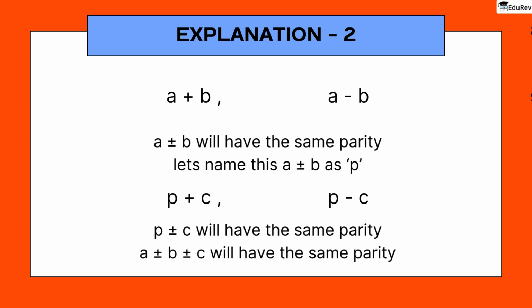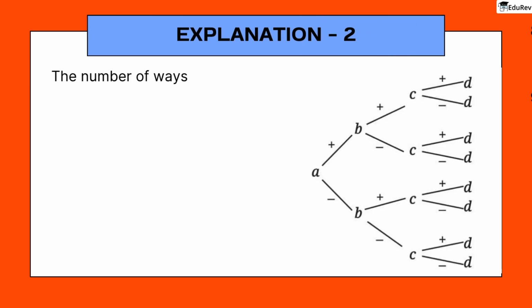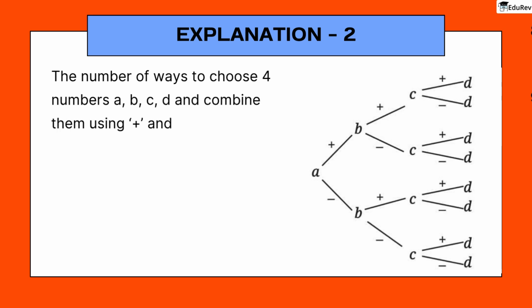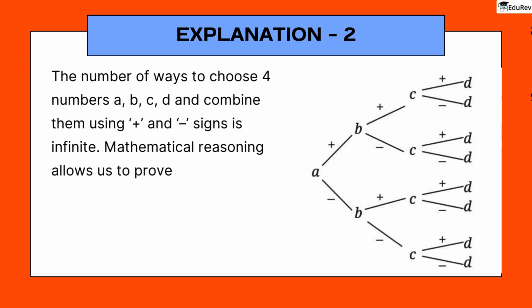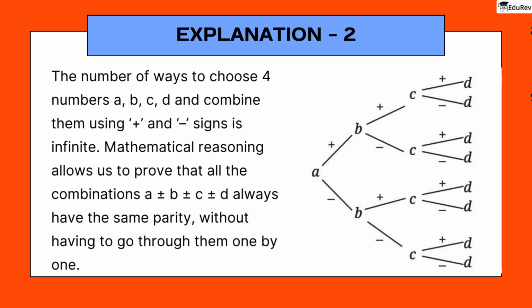Or a plus minus b plus minus c will have the same parity. Similarly, if we add one more number, we can say that a plus minus b plus minus c plus minus d will have the same parity. The number of ways to choose 4 numbers a, b, c, d and combine them using plus and minus signs is infinite. Mathematical reasoning allows us to prove that all the combinations a plus minus b plus minus c plus minus d always have the same parity without having to go through them one by one.